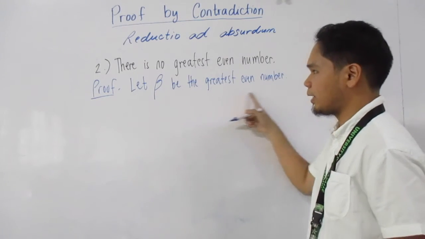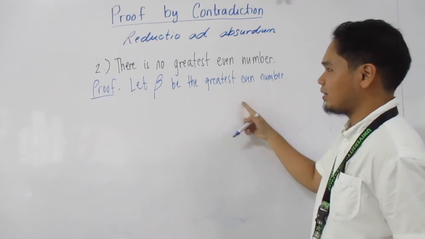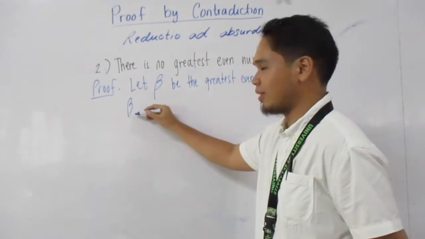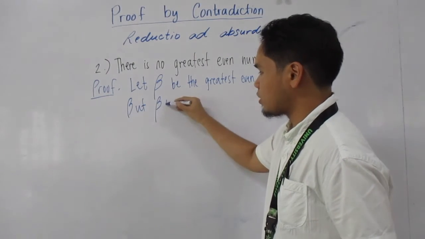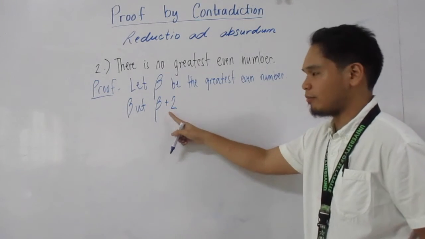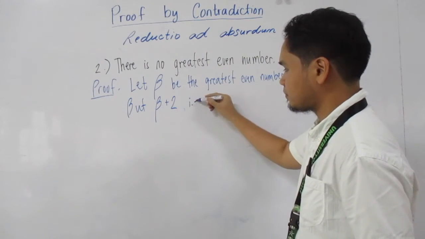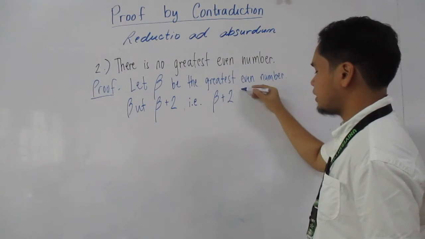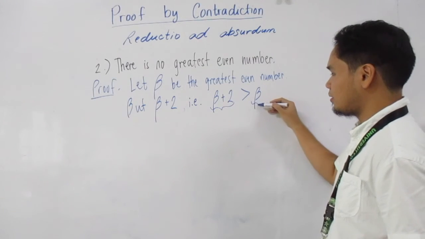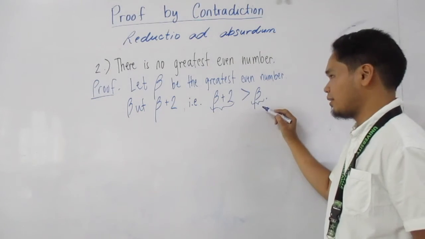This is our argument: we will try to disprove that beta is the greatest even number, in that we're saying there exists no greatest even number at all. It's the same way as with number 1. Imagine beta plus 2. Beta is the greatest, but if we add 2 to the greatest even number, this is still an even number. So beta plus 2 is greater than beta, and this new entity is the greatest even number.